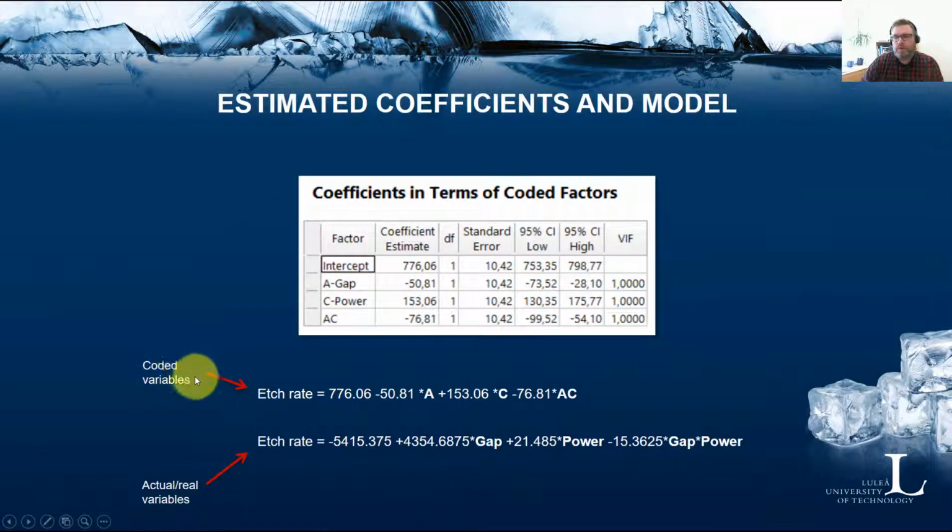So this is the regression model you get for the edge rate based on the coded variables. And notice that the regression models that you see are based only on those effects that you keep in your model, that you find significant, for example. And here you have the corresponding estimated model in true or real variables, if you would like that one as well.